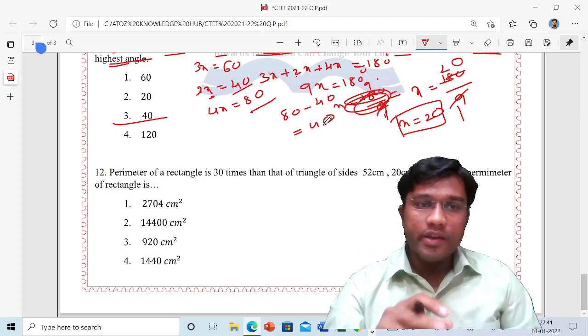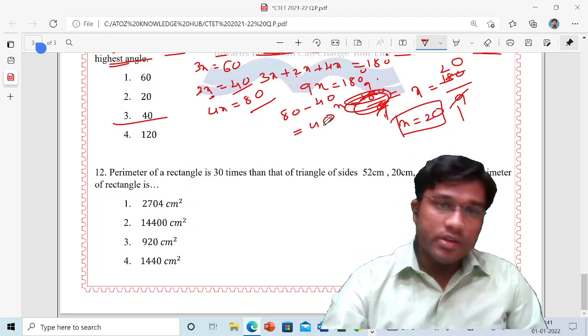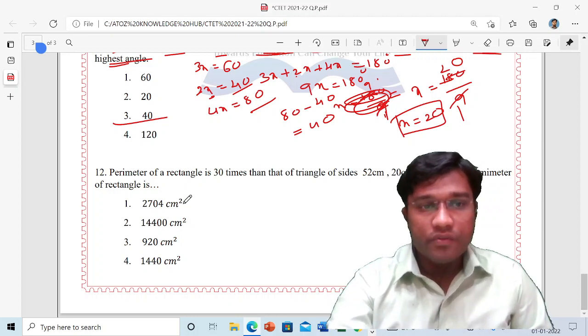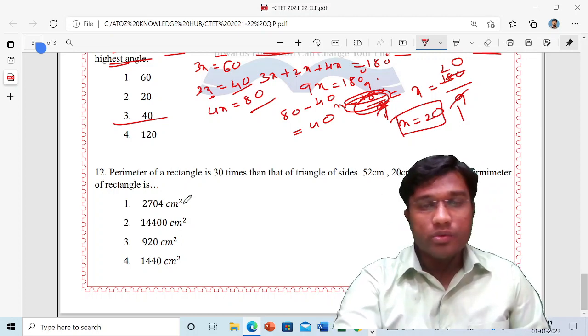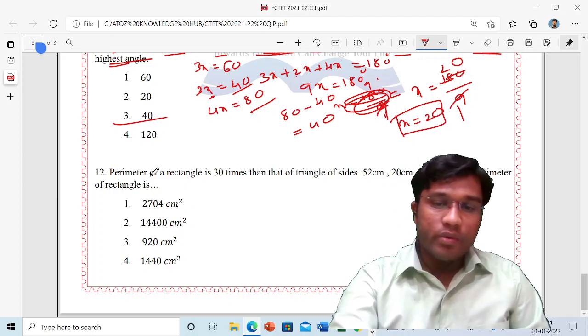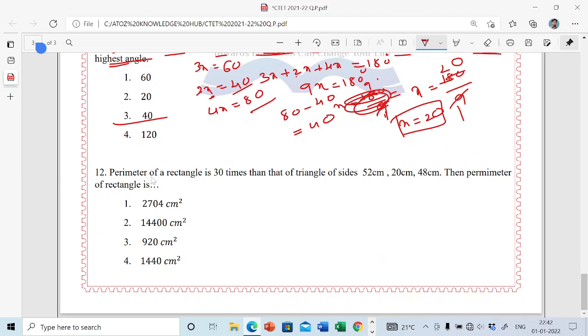Last year, a question was asked regarding the perimeter. So let us see what is given regarding the perimeter. It is the last question here. Total 15 were there, so out of the 15 I am solving these here. The remaining 15 are related to pedagogy. Now question number 12, what is given here?